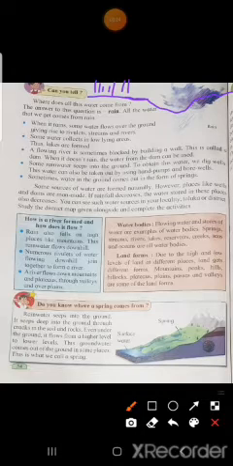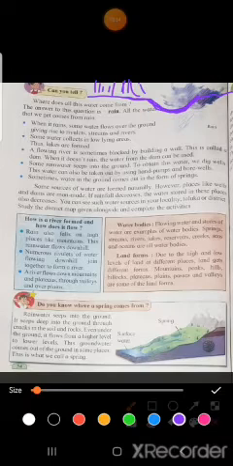This area is called a low-lying area. So what happened? The rainwater gets collected here because it's a low-lying area, and thus it forms lakes.